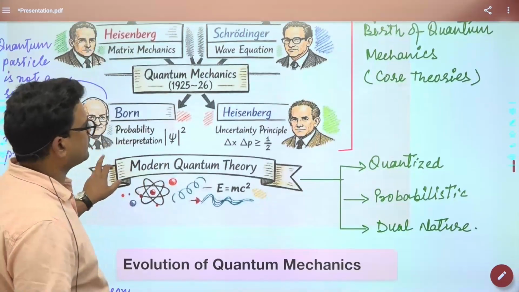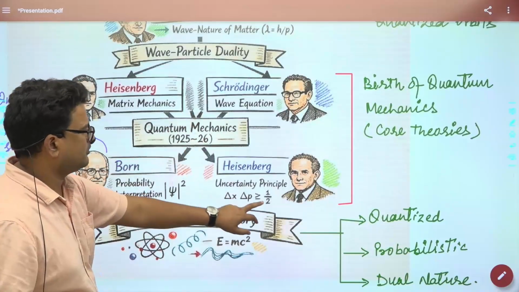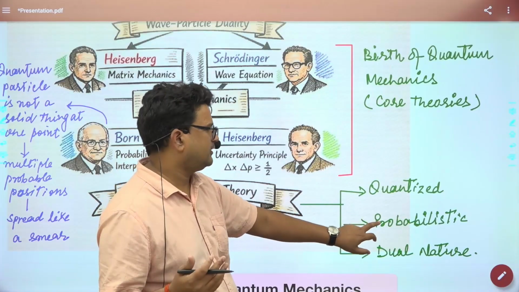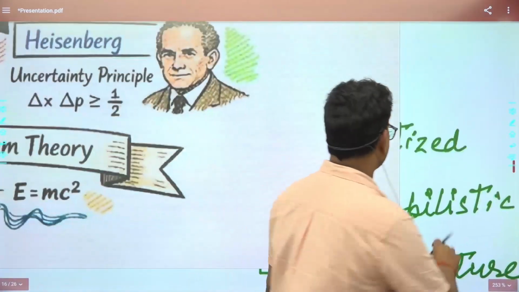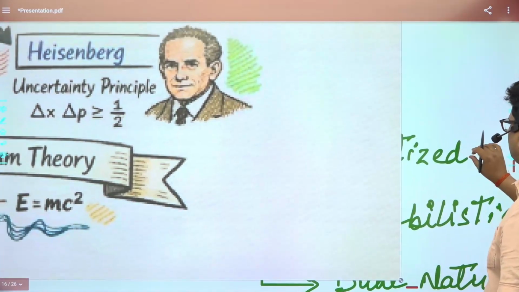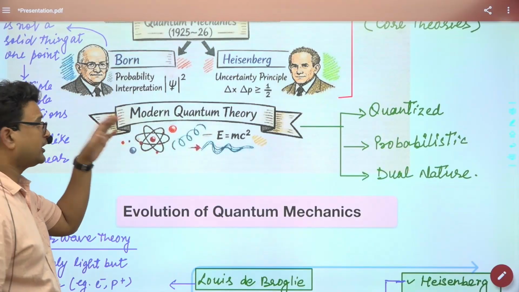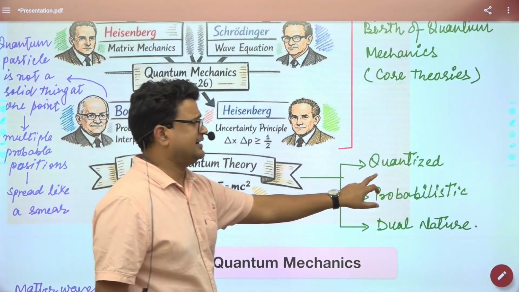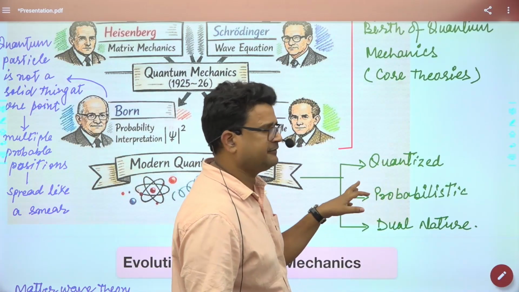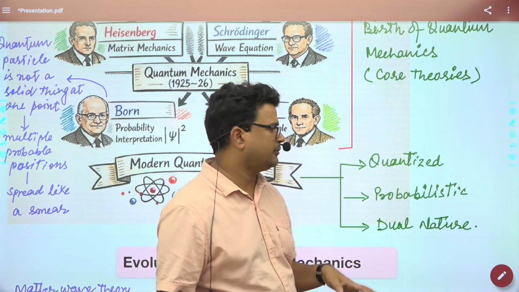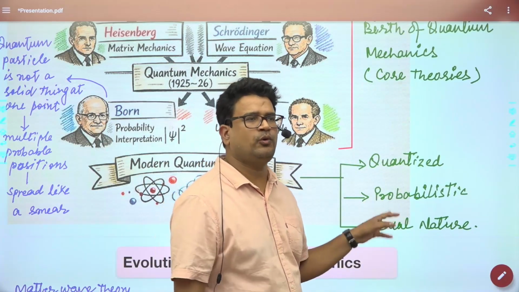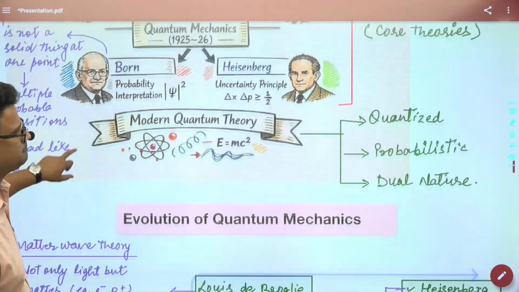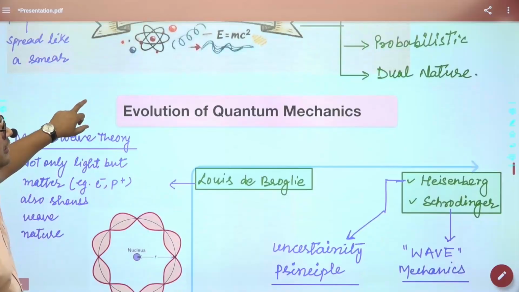So modern quantum theory is based on the quantized energy orbits. It is based on the probabilistic nature. Modern quantum theory is based on these three scientists. They identified the quantized orbits. They identified the probabilistic nature of subatomic particles. They also identified the dual nature, both particle and wave form, of the particular subatomic particle or quantum particles.